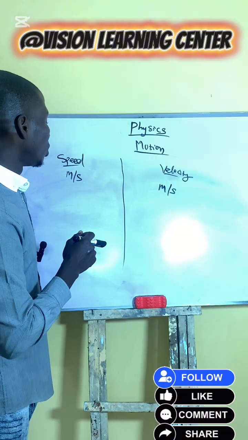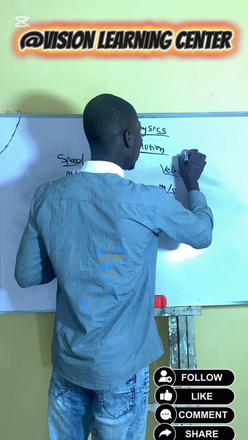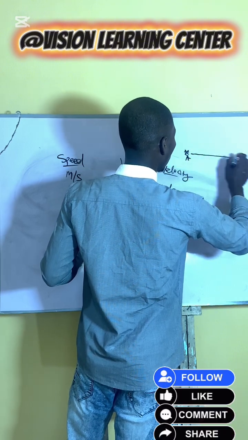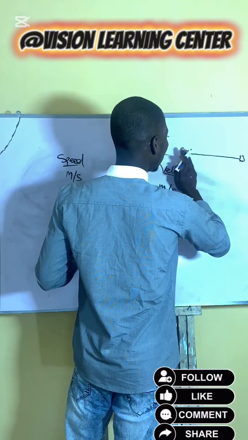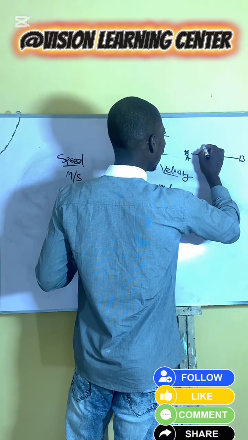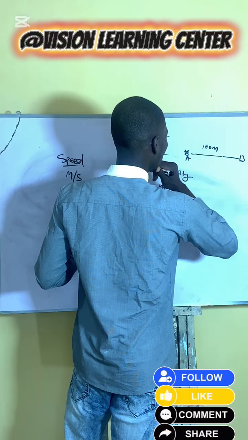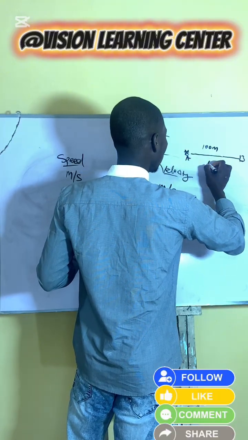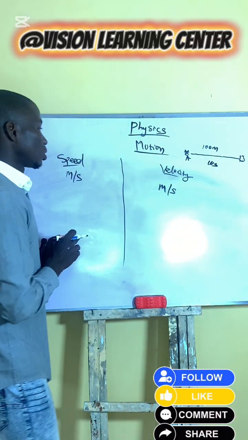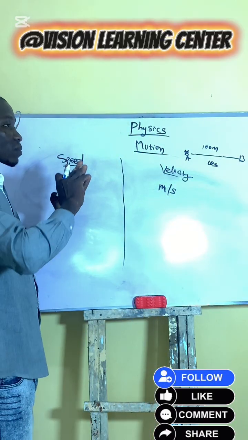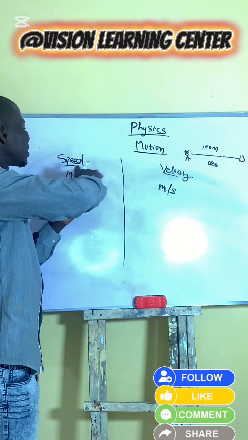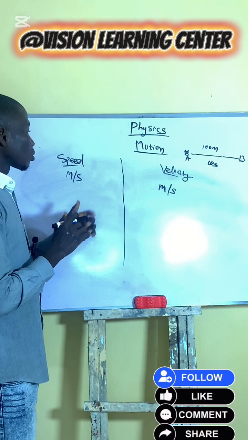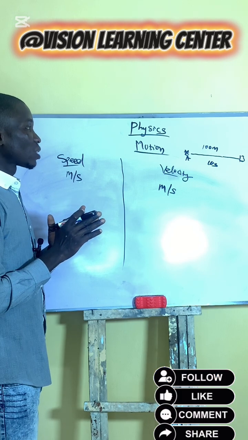I've said it before that whenever you have point A to point B, and the body moves from point A to point B in 100 meter, then whenever there is a function of time, we have speed. It's the amount of distance covered in a specific time.